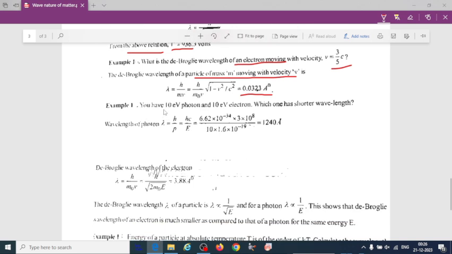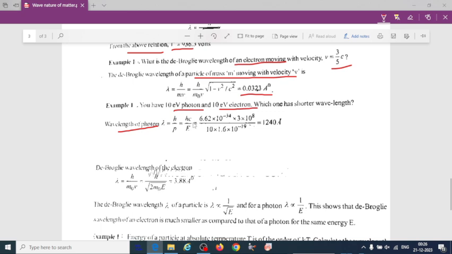Next question, you have a 10 electron volt photon and a 10 electron volt electron. Which one has the shorter wavelength, the electron or the photon? So first we will calculate the wavelength of the photon. For the photon, lambda equal to h divided by p. p is what?